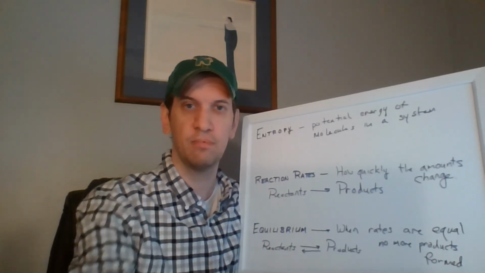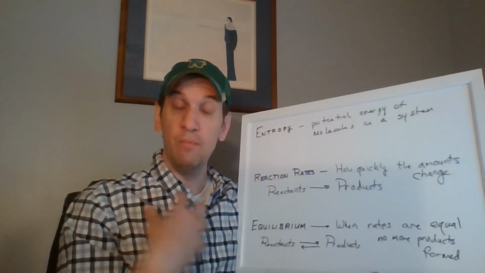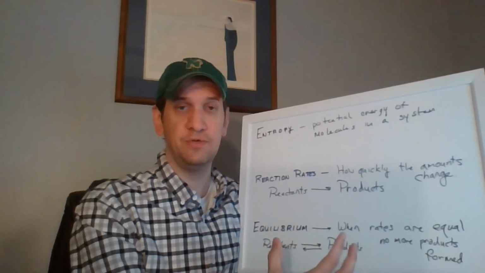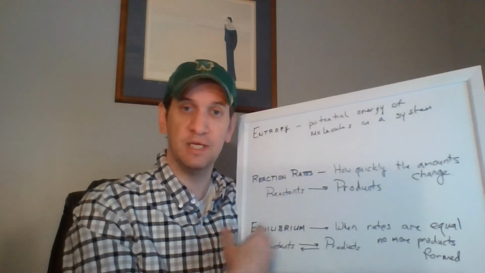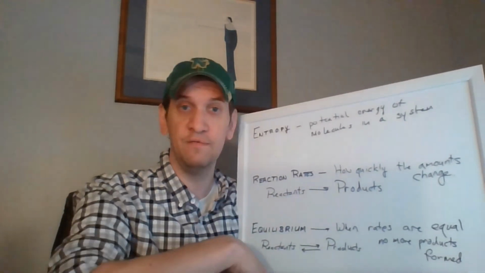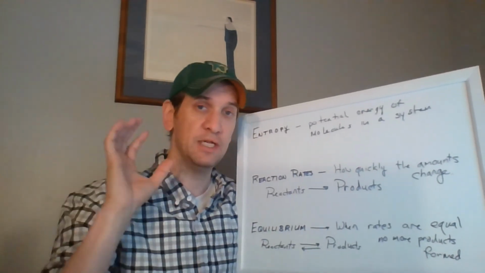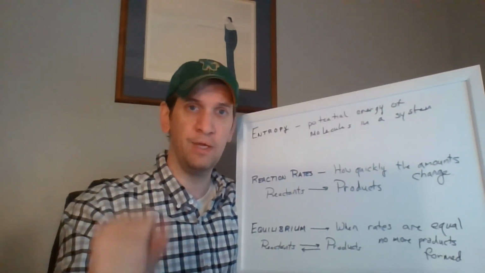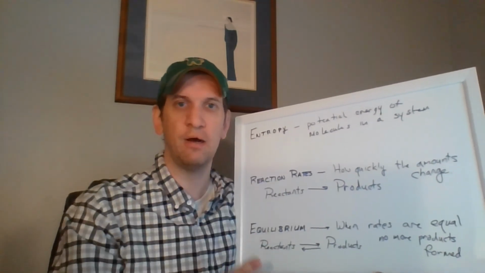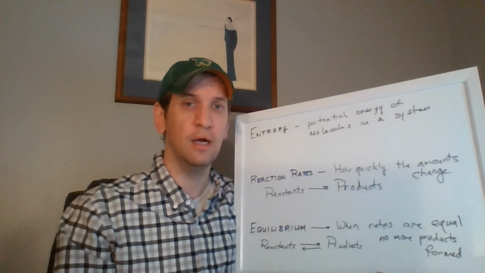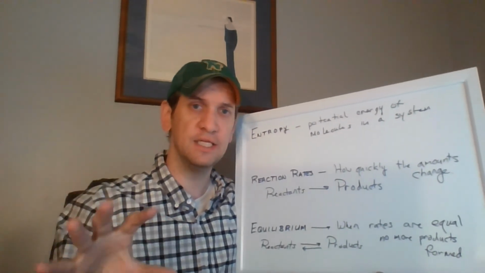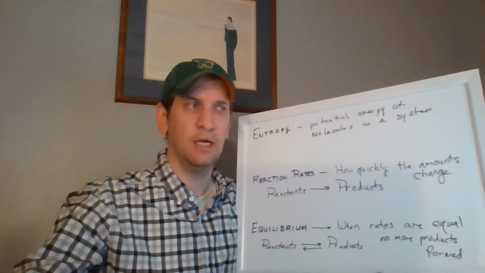Usually we're concerned about the products. So when we talk about how far the reaction goes, what that's saying is it goes until we get to a point where we can't produce any more product because the reaction rates no longer allow it. And so we're going to calculate all of these things throughout the course of the semester, but in its barest bones, this is what we are going to learn. So we're just going to make all of this more complicated for the next couple months, and then we'll call it a semester. So we'll start on this in the next video, and we'll see you there.